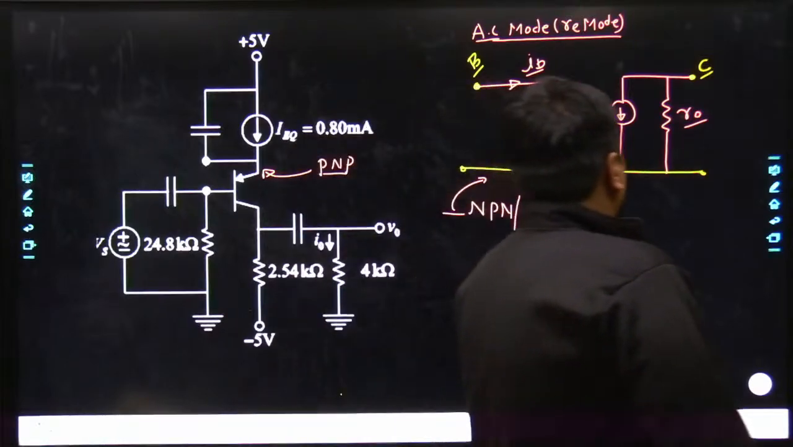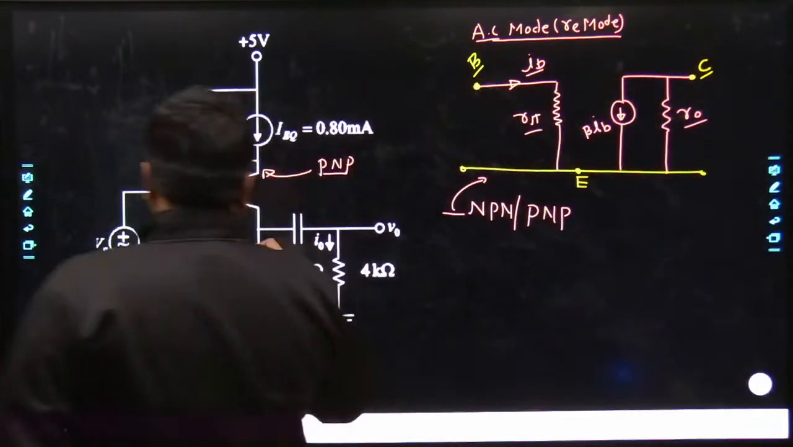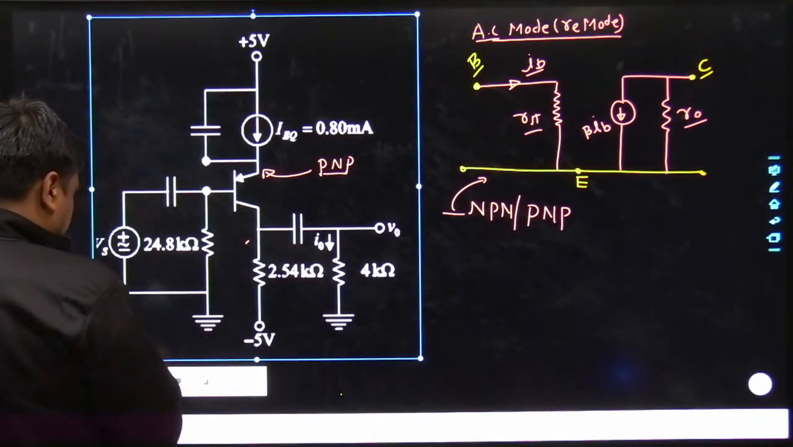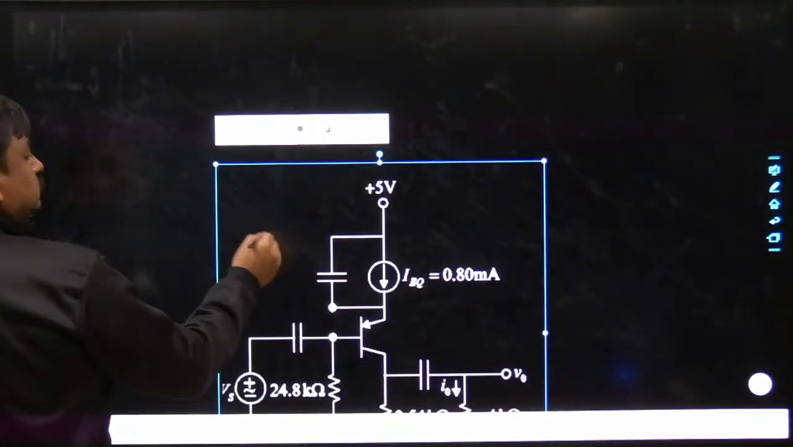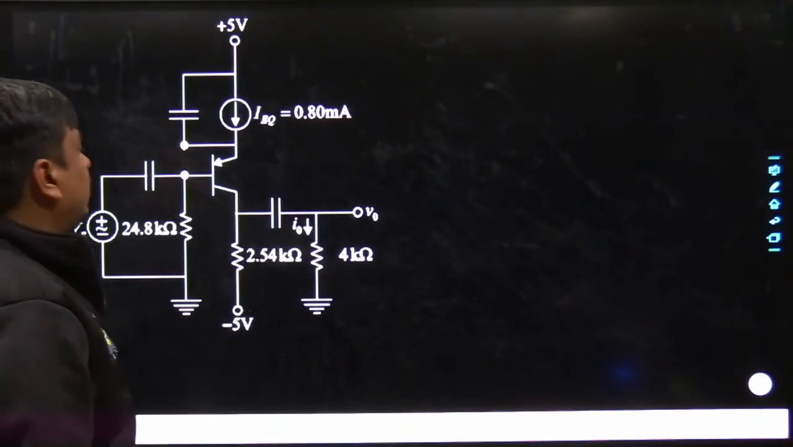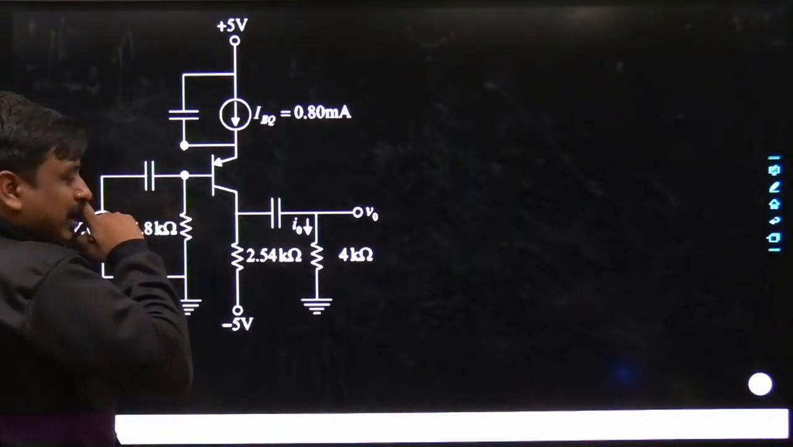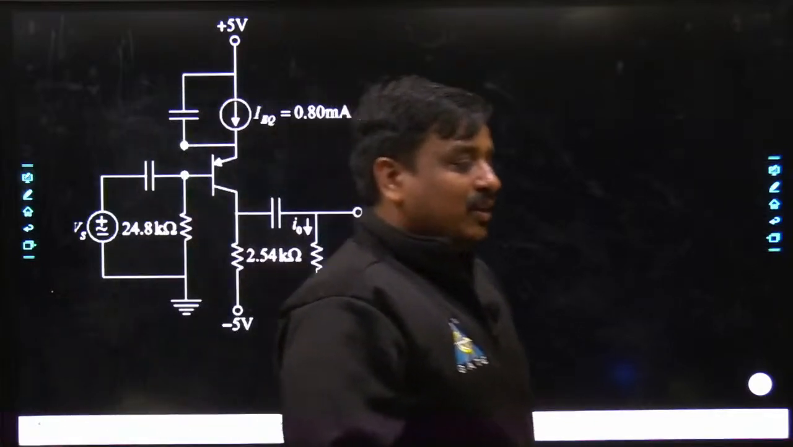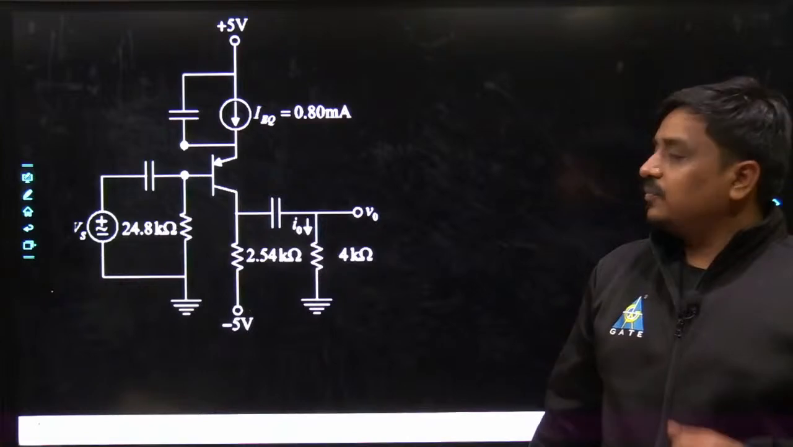Tell me how we will proceed further. Let me do one thing: let me copy this circuit and bring it to the next working board. Now the AC analysis has to be done. How will we do the AC analysis? Just try to understand it this way. When we do the AC analysis, a few of the important components are already given.